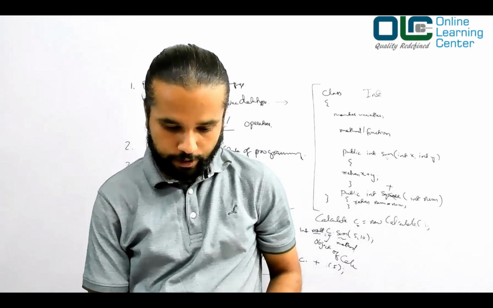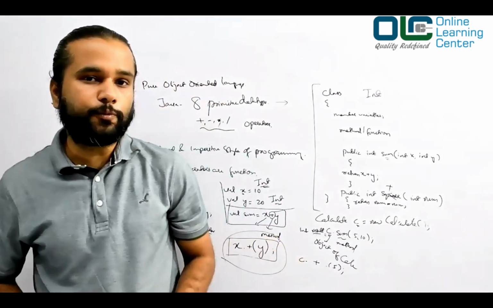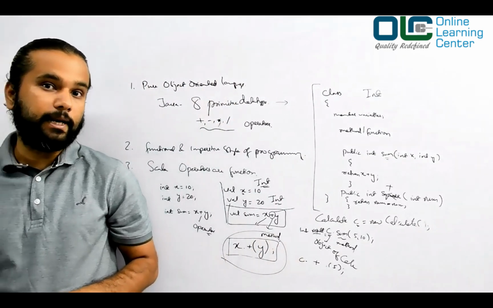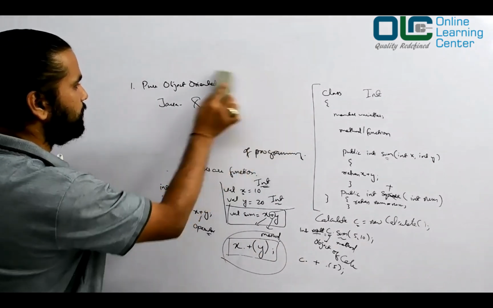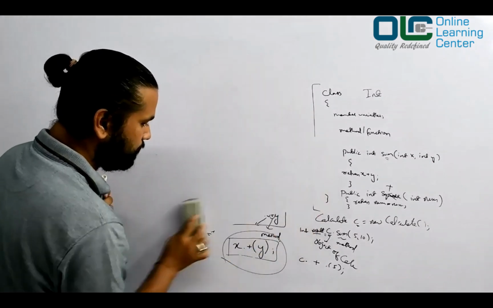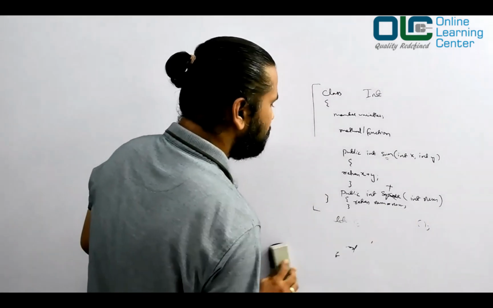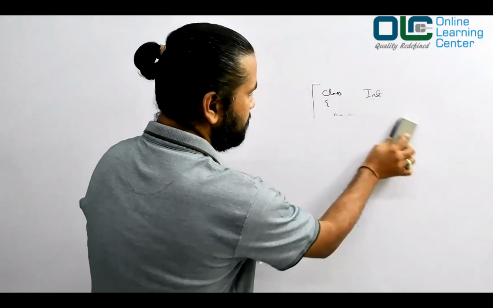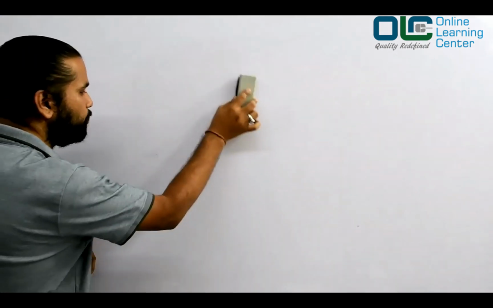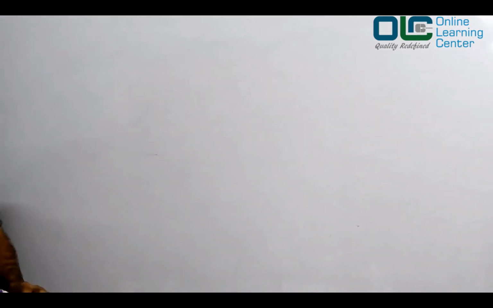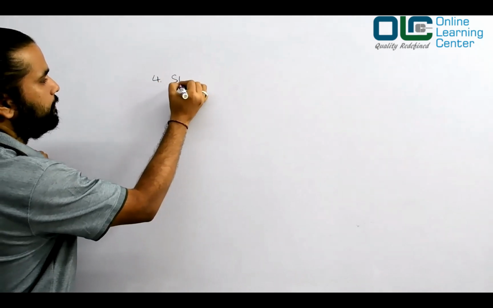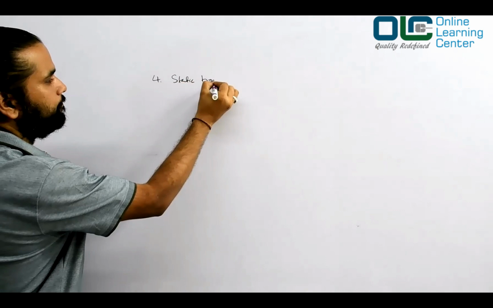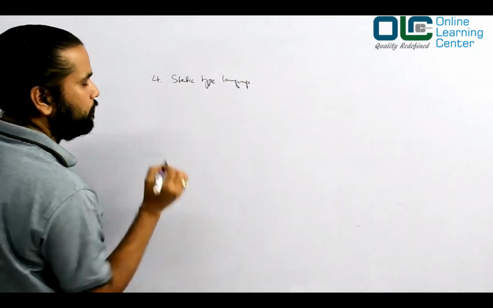Now let me move on to my next point. So we understood that. The next point is Scala is a static type language. So what does that mean? We're just trying to understand all the features of Scala, what Scala can do at a very high level. We are definitely going to go into detail, understanding all this stuff one by one. So it's okay if you don't understand a lot of programming right now. That's fine. You should be able to improve that over a period of time. Now, the next point, number 4: Scala is a static type language. What do you mean by that?